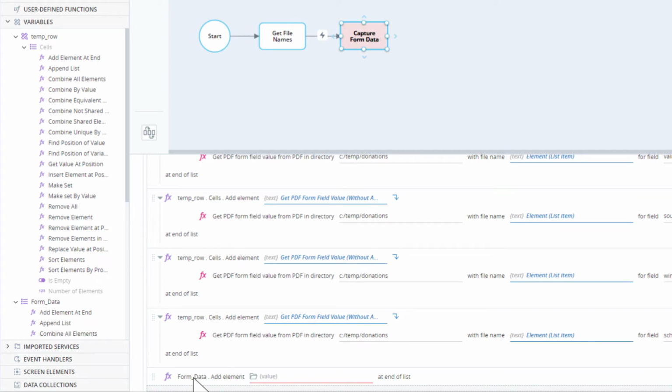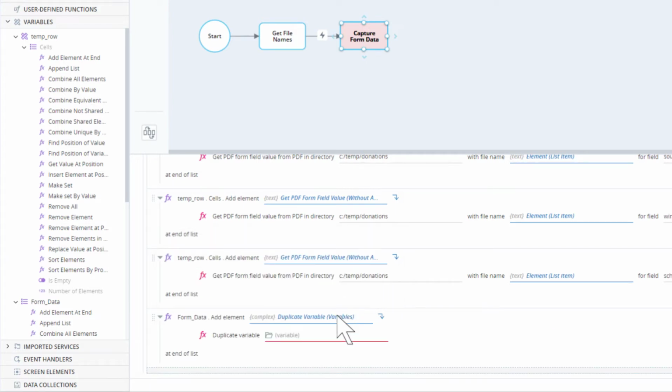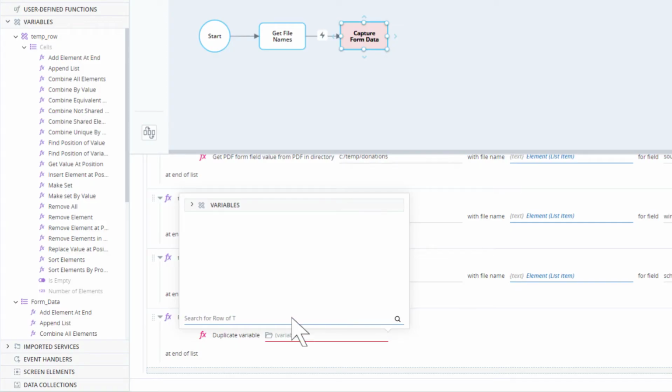We want to add our temp row to the form data list of rows, but we can't simply set the input parameter to our temp row. If we did so, the row of data in the form data list will be forever linked to our temp row. When we later replace the values in temp row, the values in the form data list of rows would change too. To prevent that from happening, we instead need to add a duplicate of temp row. From the variables built-in service, select duplicate. Now set the duplicate input parameter to temp row.